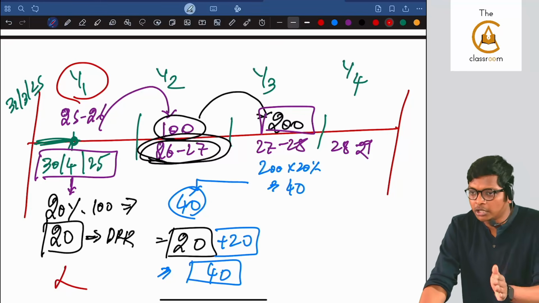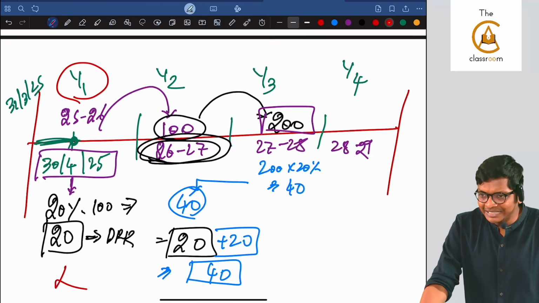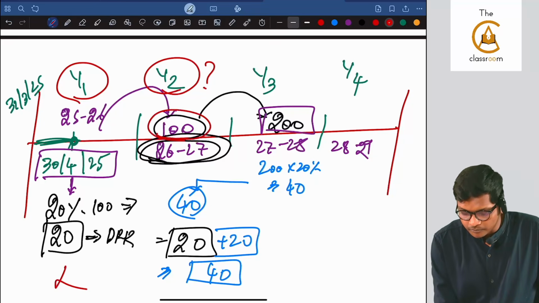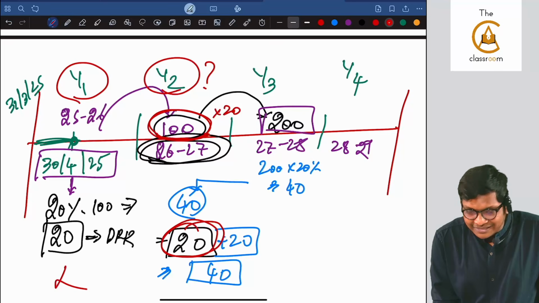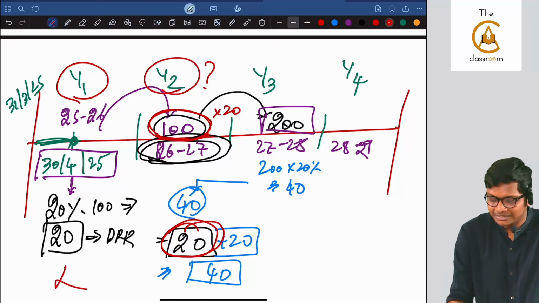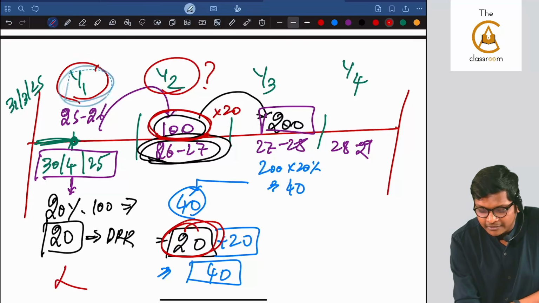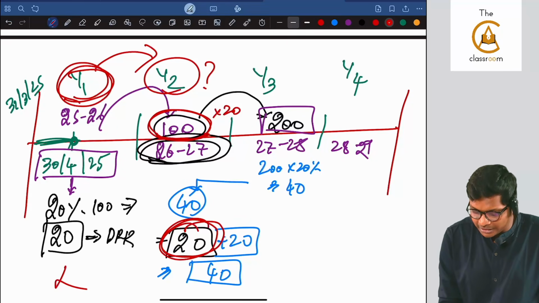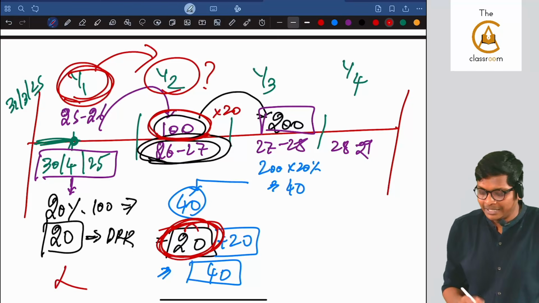Let me go to year 2. Are there any deposits maturing in year 2? Yes. How much? What is 20% of 100? Already 20 balance is there. Good to go. So this is like a double checking that what you created in year 1, is it still there in year 2? Now let me go. So in this year 2 I have how much? 20.